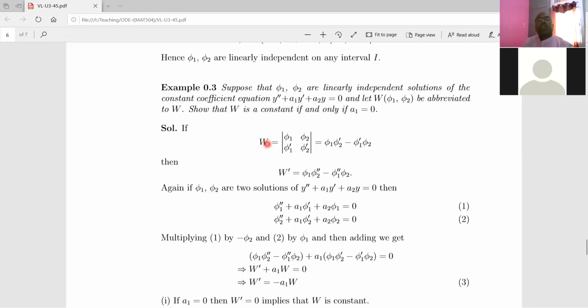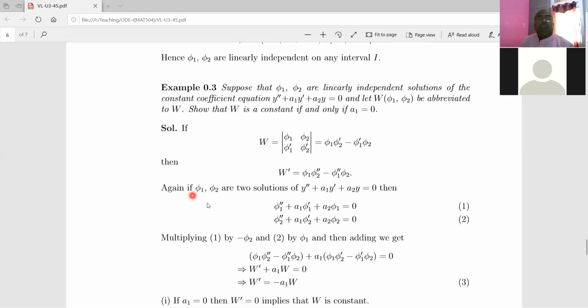So W, what is the Wronskian of two solutions? It is nothing but by definition this one, and its value is this. Now take the derivative of this Wronskian. So take the derivative of right hand side. So phi 1 into derivative of phi 2, phi 2 double dash, minus derivative. Here, in fact, you have to use product rule and get this. First function into derivative of second. Here also derivative of first function, derivative of second function, and use this idea and see that the derivative of this Wronskian is this one. You will get it.